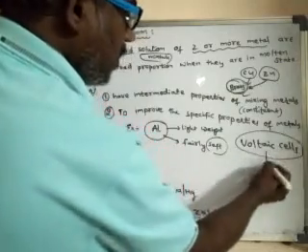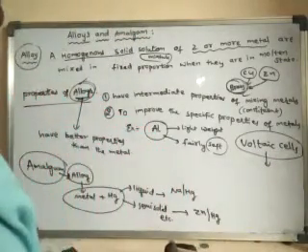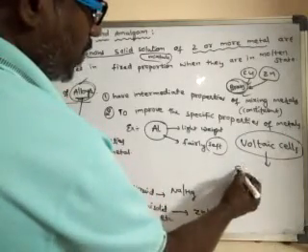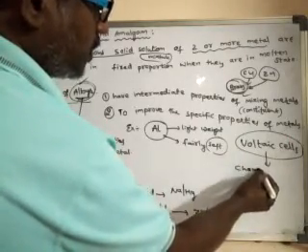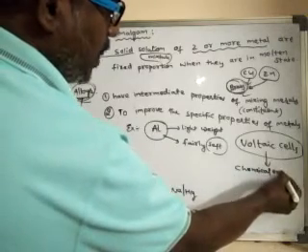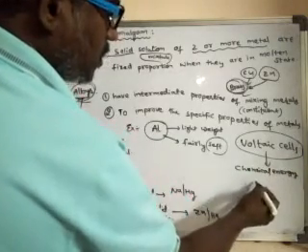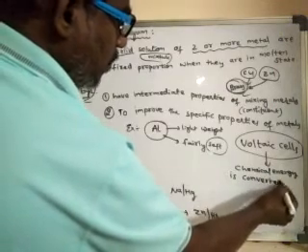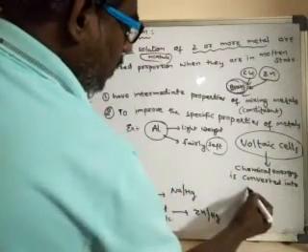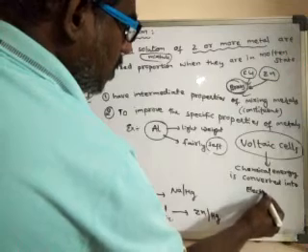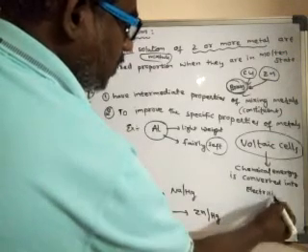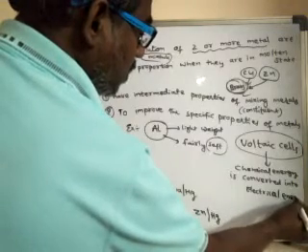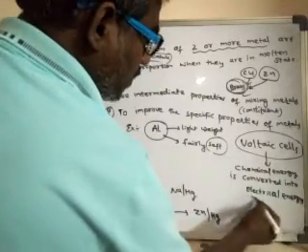Voltaic cells are nothing but the cells or battery cells, where chemical energy is converted into electrical energy, that means electricity.